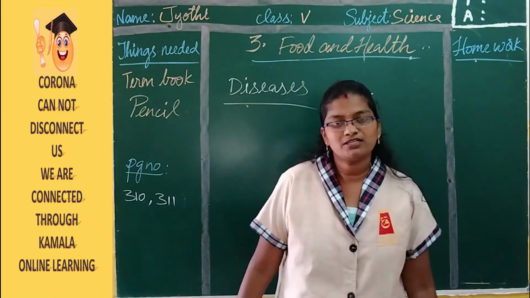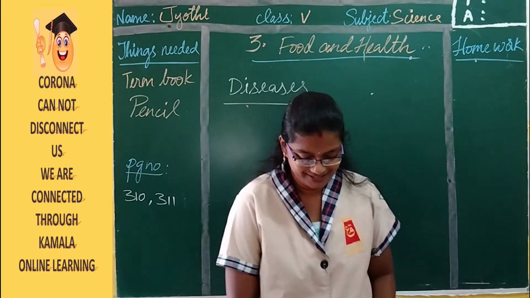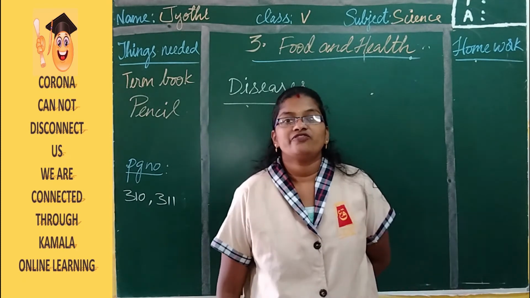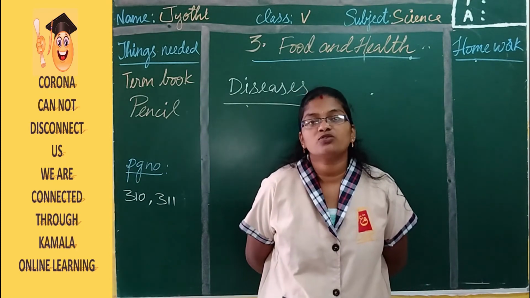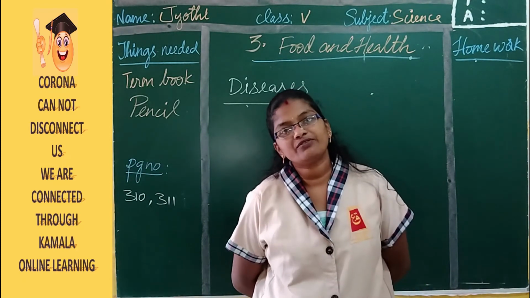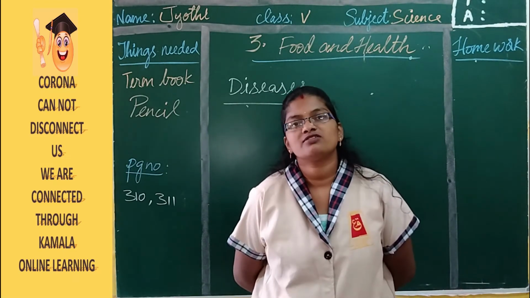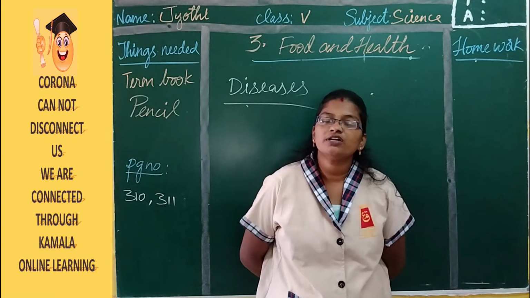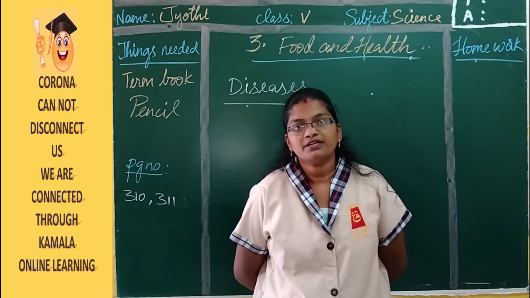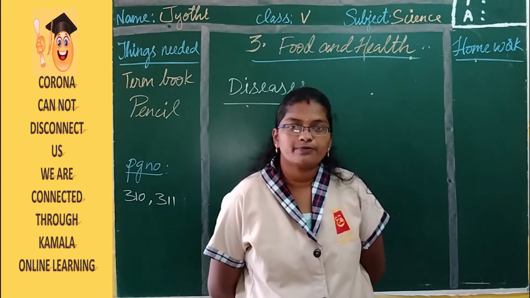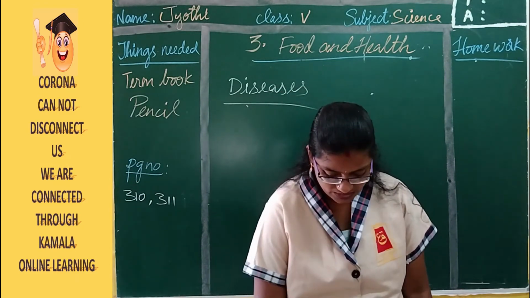If you cannot tell me, at least you can tell your parents. Right? So which nutrient is going to help to fight with these diseases? It is nothing but vitamins. So vitamins are going to help to fight with the diseases, and sometimes even minerals also.